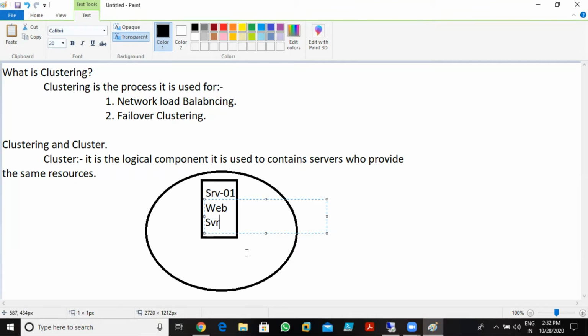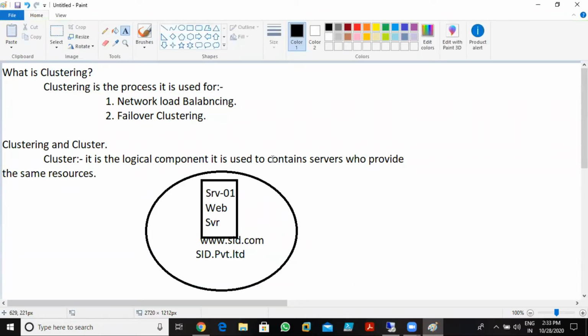So now imagine that my company name is Sid Private Limited, and my website name is www.sid.com. This is the website I have. So I host this website on this web server, and with the help of this web server I manage my website.